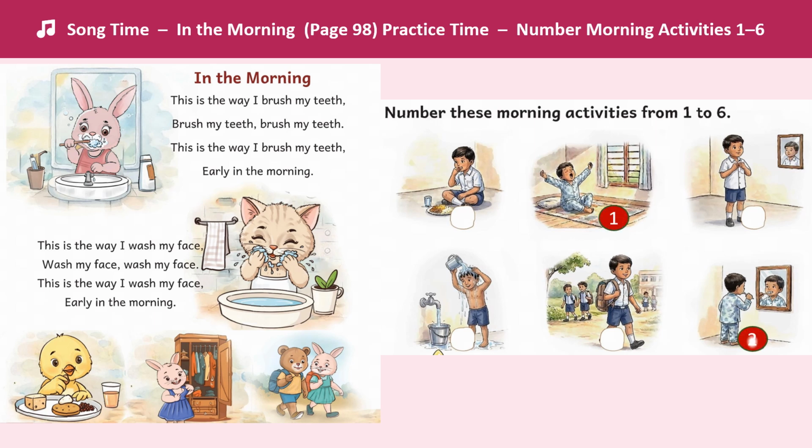So we have to number the morning activities from 1 to 6. So you get up in the morning, you brush your teeth, then you take a bath, then you dress up, have your breakfast and then go to school.